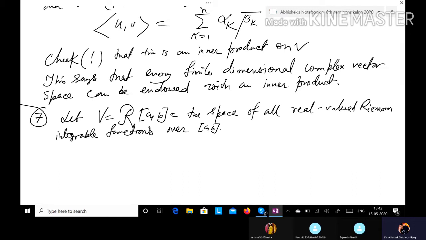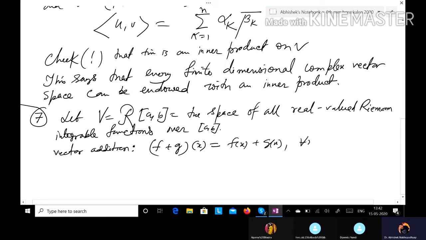And one can show that this is a vector space with respect to the vector addition defined as follows. Suppose we are considering 2 Riemann integrable functions f and g, then their addition will be the function whose functional values are f(x) plus g(x), for all x belonging to the closed interval [a, b]. So this is a natural kind of definition.